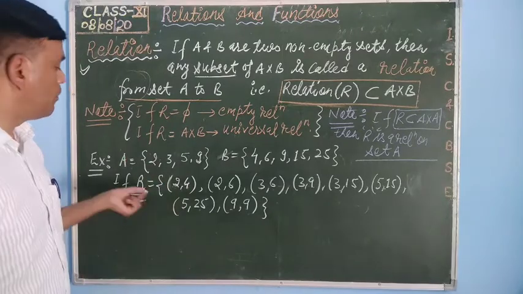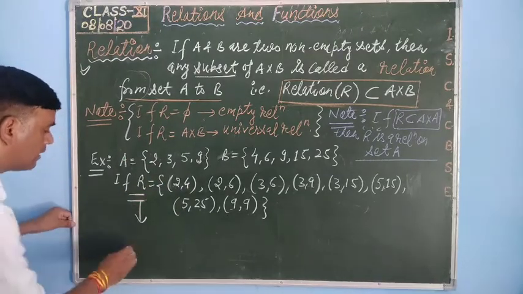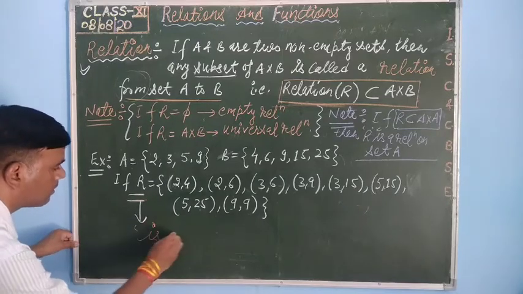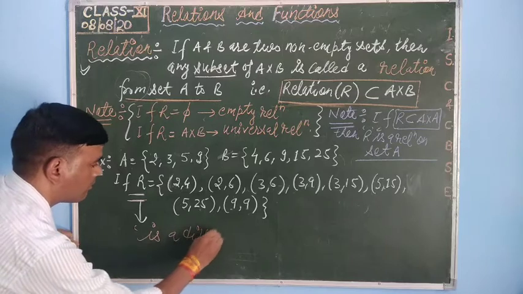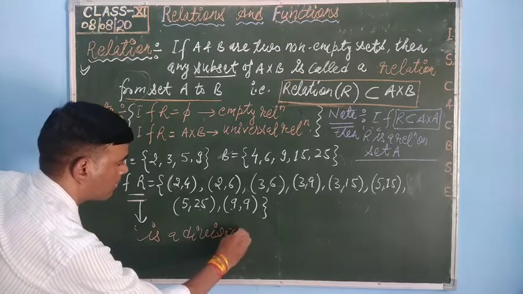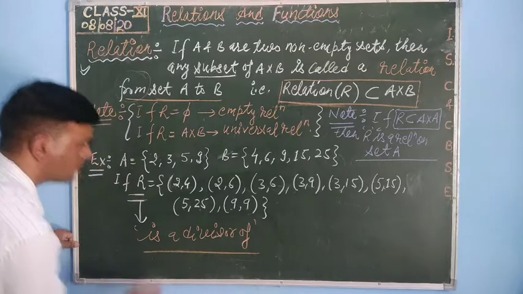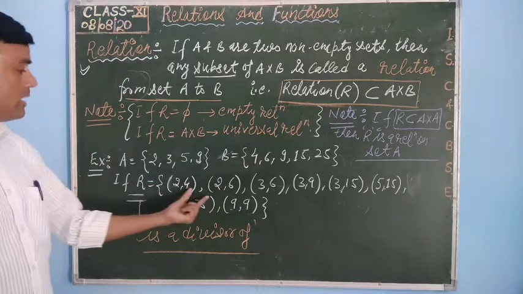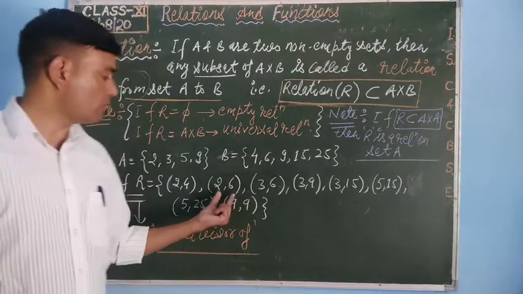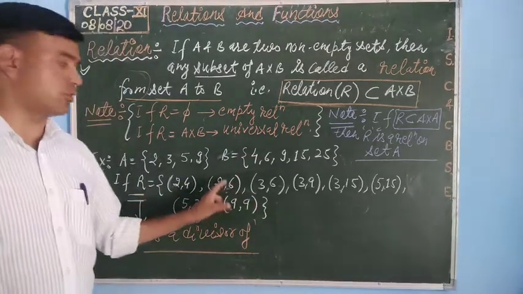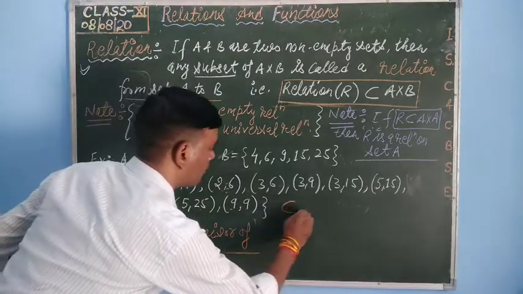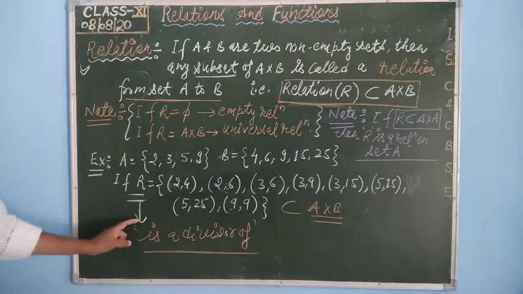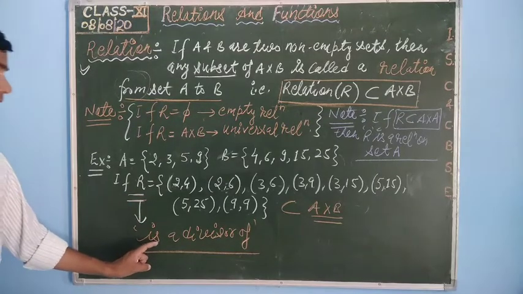It means which kind of relation this is: is a divisor of. This is a relation developed between the elements of set A and B. Though it is not the complete set A cross B, it is a subset of A cross B. This is a subset of A cross B, and this subset is one of the relations which is defined as is a divisor of.